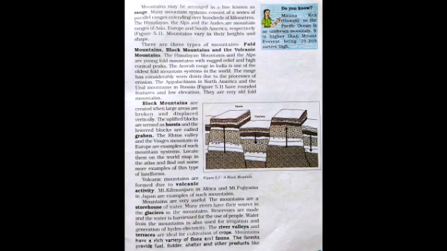Block mountains. Students, these are created when large areas are broken and displaced vertically. The uplifted blocks are known as horsts and the lowered blocks are called graben. The Rhine Valley and the Vosges Mountain in Europe are examples of such mountain systems. Volcanic mountains. They are formed by the volcanic activity. Mount Kilimanjaro in Africa and Mount Fujiyama in Japan are examples of such mountains.